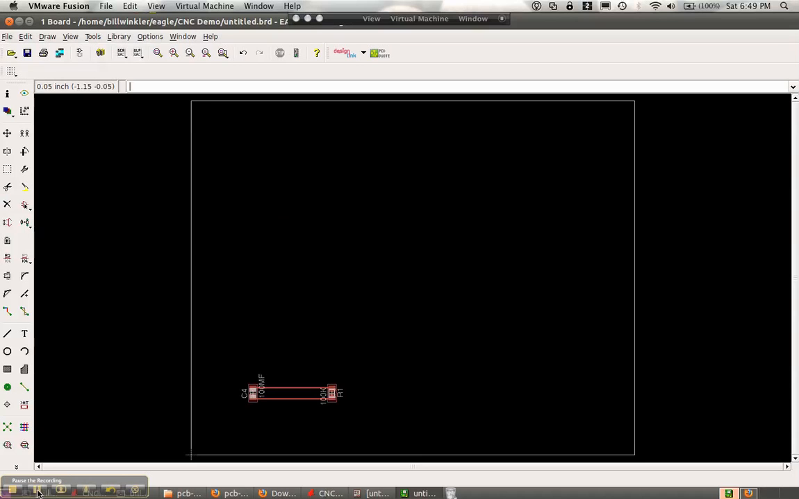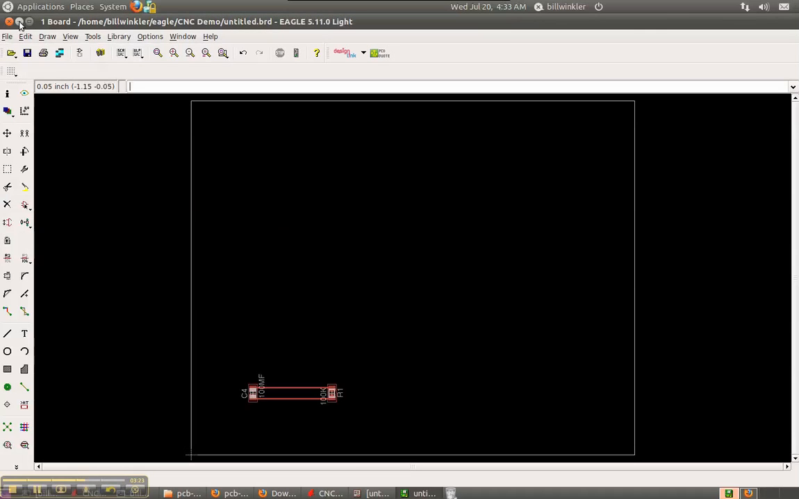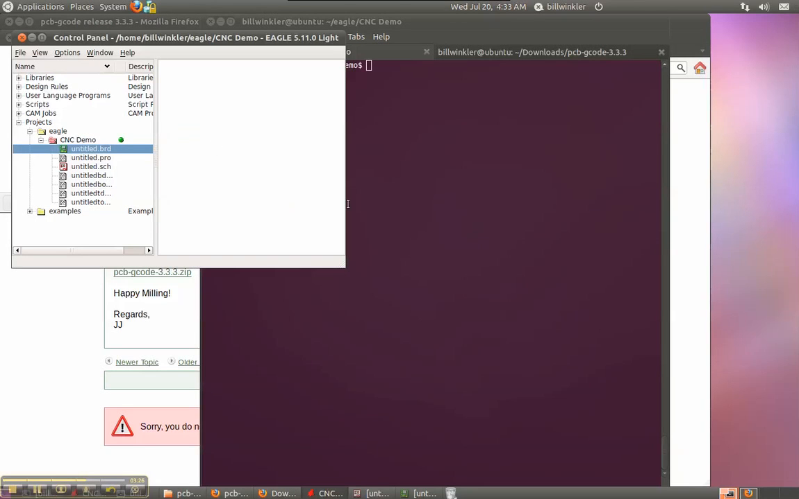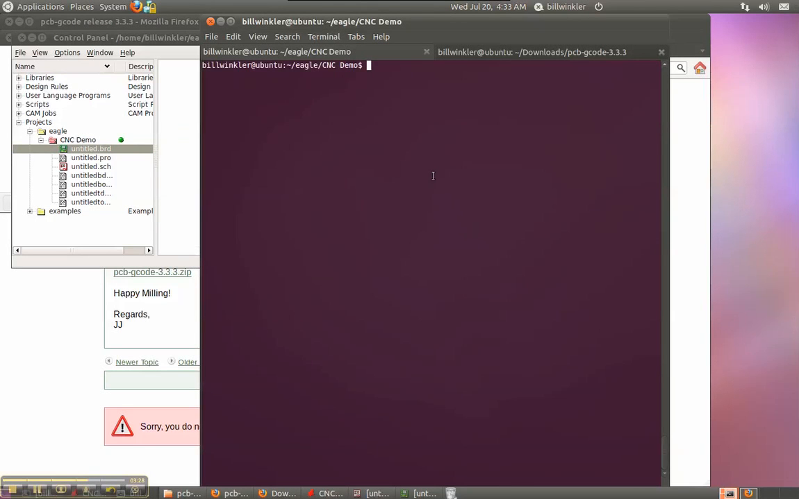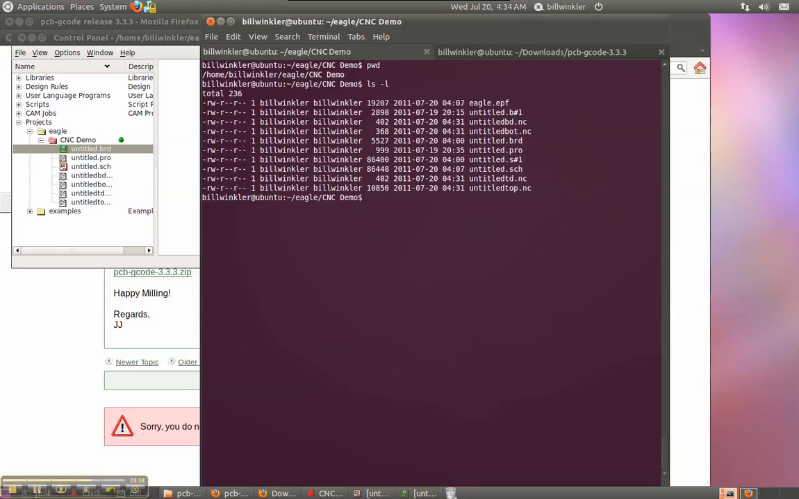So the G-code files will be in the same directory as the project, and they'll be labeled the name of this. In this case, it's untitled. So we'll minimize this, and my project folder is under my home directory, Eagle CNC demo. If we list this, we'll see a number of files, untitled board NC.